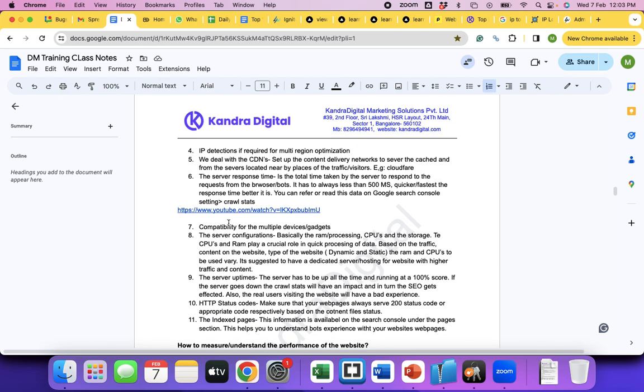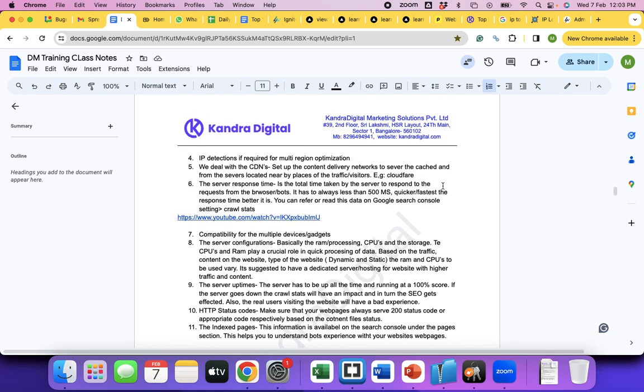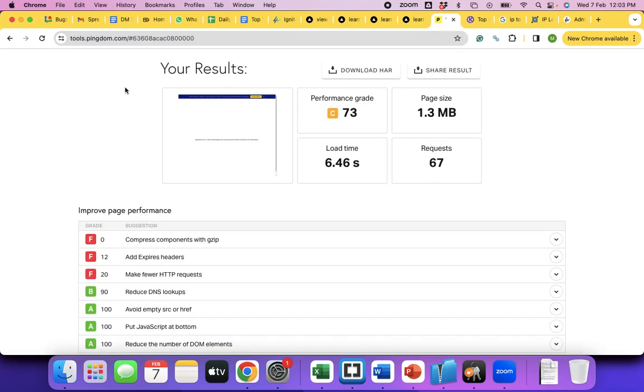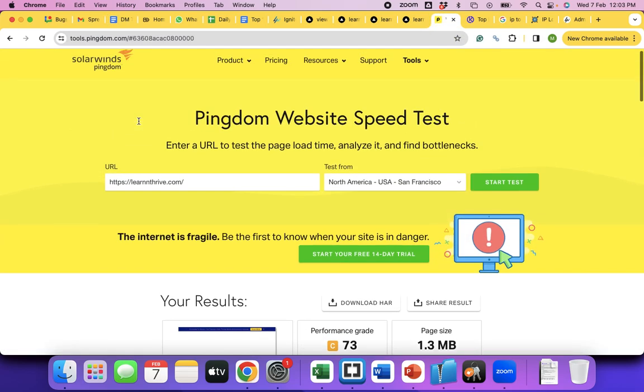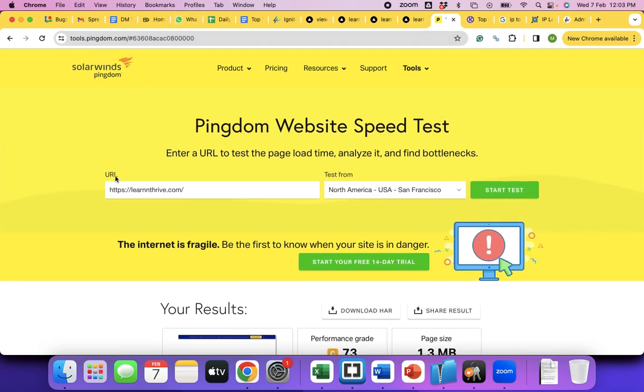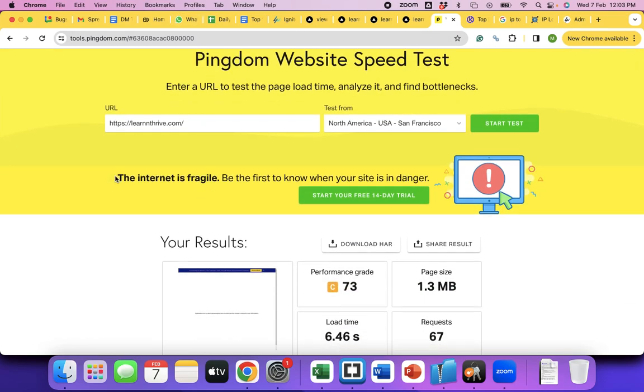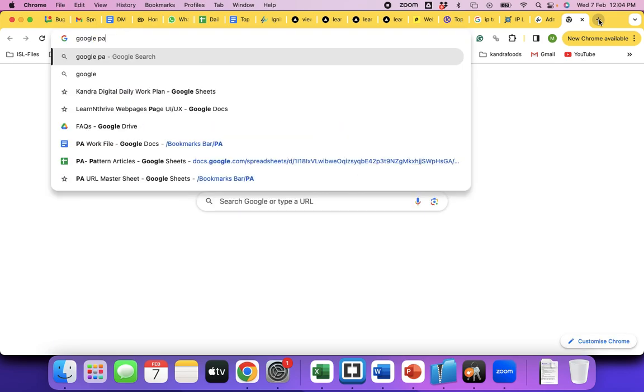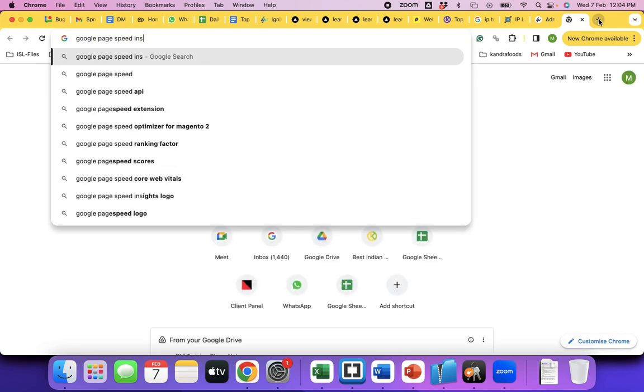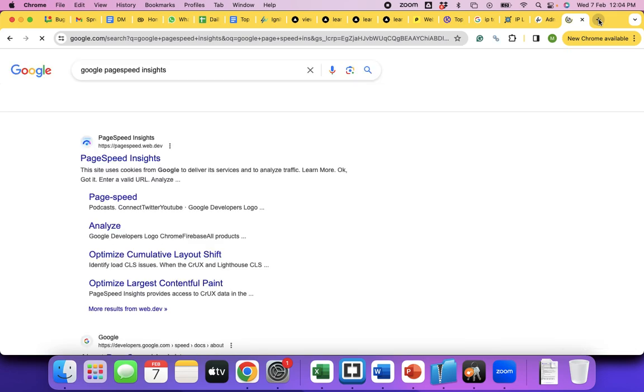So we are also going to understand in technical SEO how to study all of these technical aspects of the website. Note down this tool, tools.pingdom.com. It is one tool that's going to help you understand the performance of your website. There are a few more tools, Google PageSpeed Insights. This is another tool from Google.